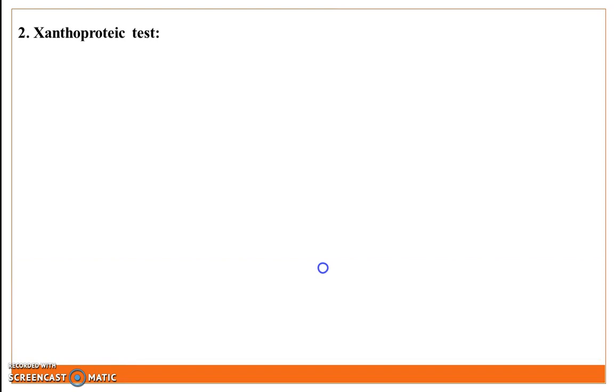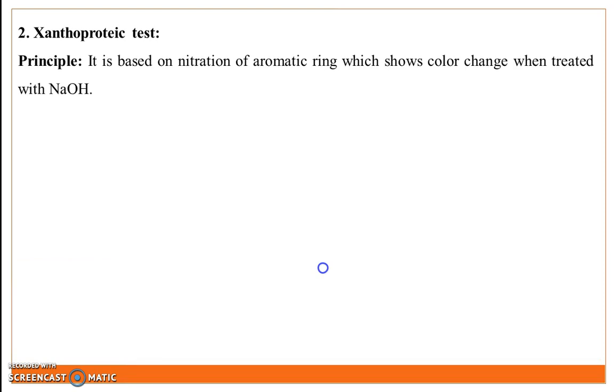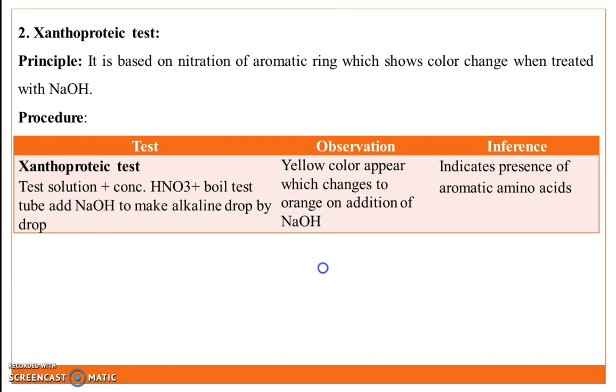Next test is the xanthoproteic test. It is based on nitration of the aromatic ring, which shows a color change when treated with sodium hydroxide. Procedure: in a test tube, take a sample solution, then add concentrated nitric acid, boil the test tube, then add sodium hydroxide drop by drop to make it alkaline. A yellow color appears which changes to orange after the addition of sodium hydroxide, and it indicates the presence of aromatic amino acid in the given sample.